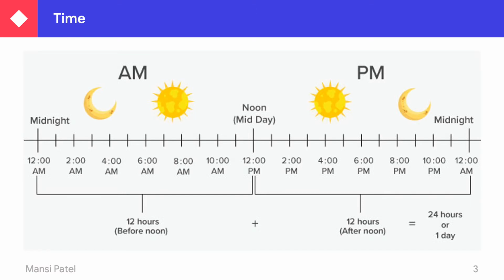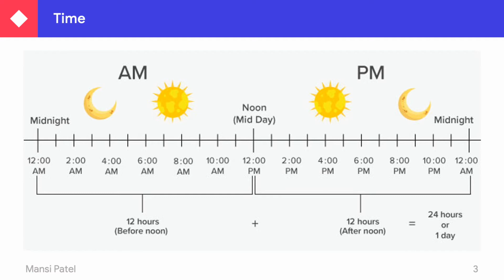Let us see, from midnight 12 o'clock to midday, in the noon 12 PM, we can use AM. As you see in this image, 12 a.m., 2 a.m., 4 a.m., 6 a.m., 8 a.m., 10 a.m., and at 12 o'clock in the noon we can use PM. So before noon there are 12 hours, and you can see after 12 PM there is 2 PM, 4 PM, 6 PM, 8 PM, 10 PM and 12 AM in the midnight.